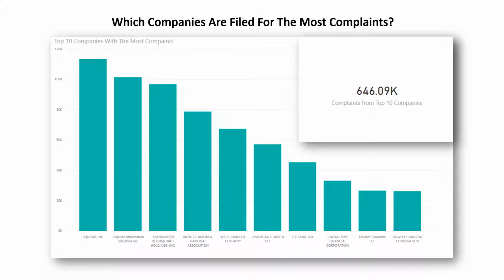So here we see that the top 3 companies that received the most complaints were actually from credit bureaus, and then we have some banks, and then Navient, and they are a financial aid provider. So a couple different companies here, and these round out the top 10.